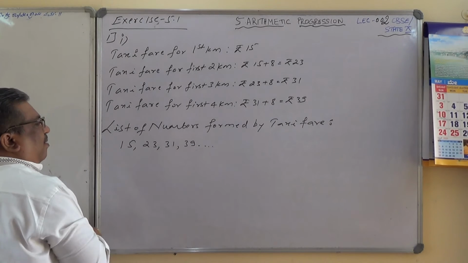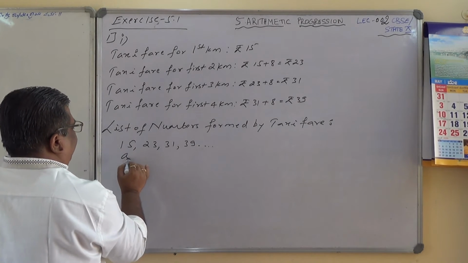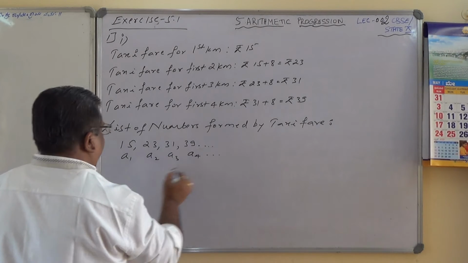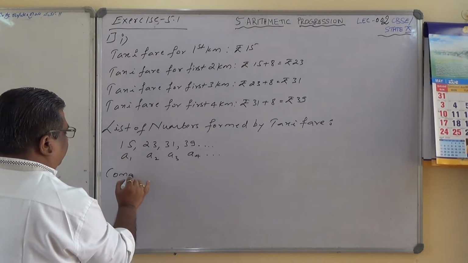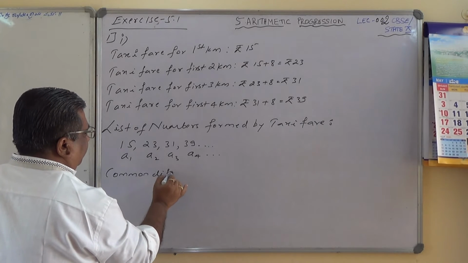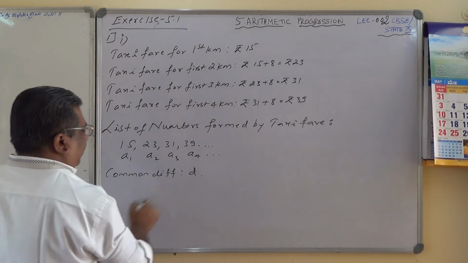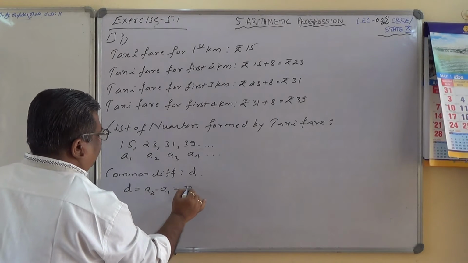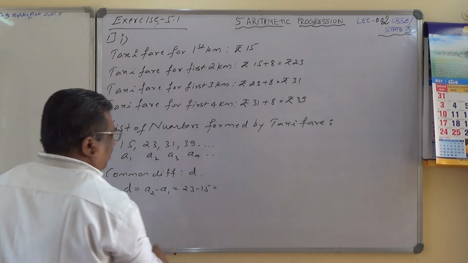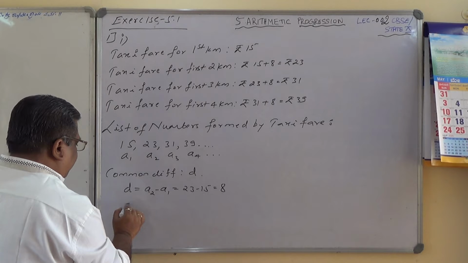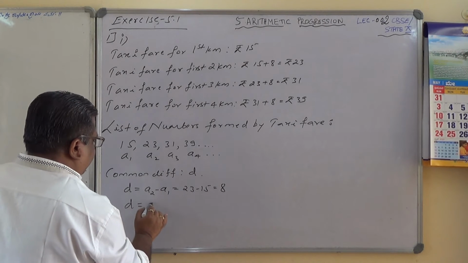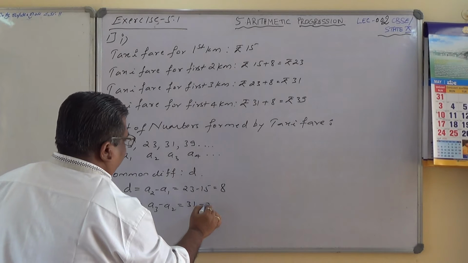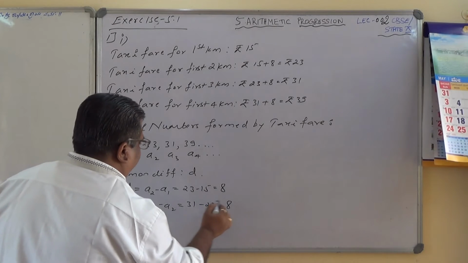Here let us find out the common difference. Let these be A1, A2, A3 and A4, and it continues. Let the common difference be D. Therefore D equals A2 minus A1, which is 23 minus 15, which equals 8. D equals A3 minus A2, which is 31 minus 23, which equals 8.